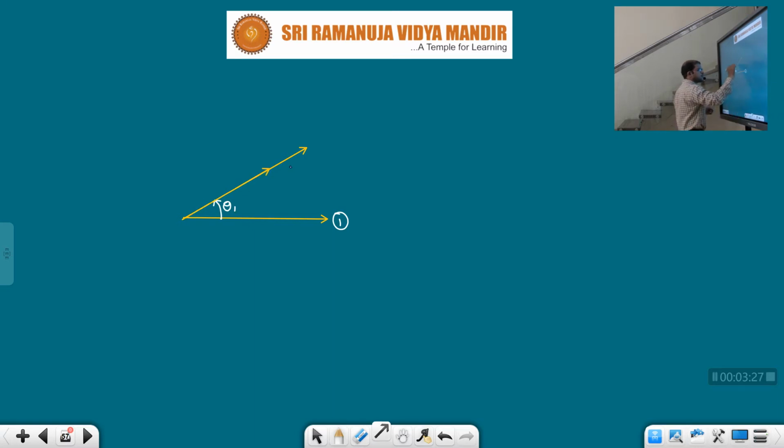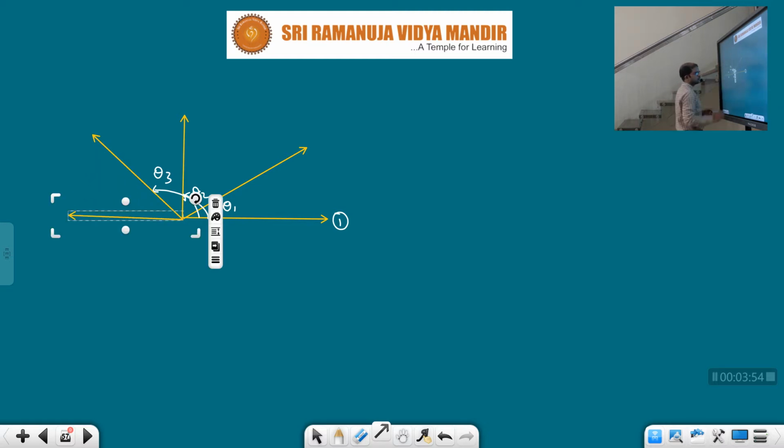Now the line is still moving, and now we have some other angle, theta 2. Further it moves, now some angle theta 3. Further the line is moving. Now how much will the angle be, children? Let us consider theta 4. Numerically, what are those values exactly? Let us discuss later.